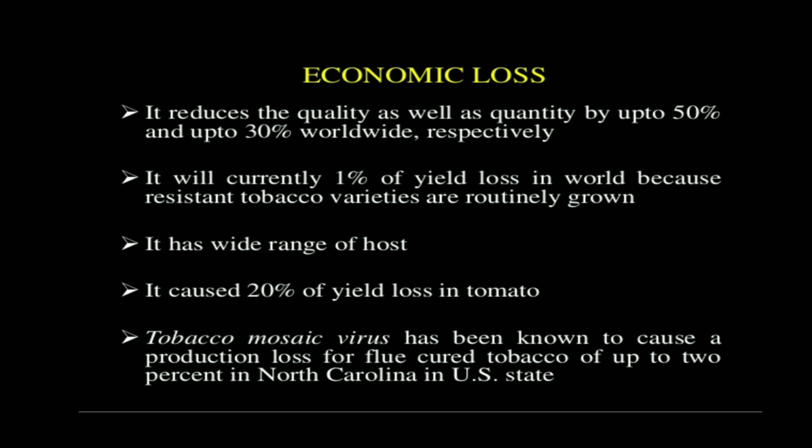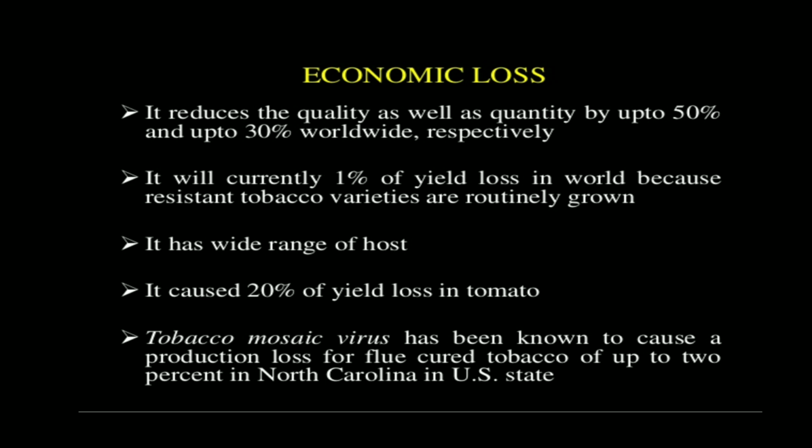Currently there is 1% yield loss all over the world, because resistant tobacco varieties are routinely grown. So that's why the economic loss is nowadays decreasing, up to 1%.